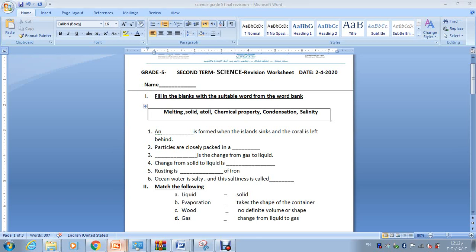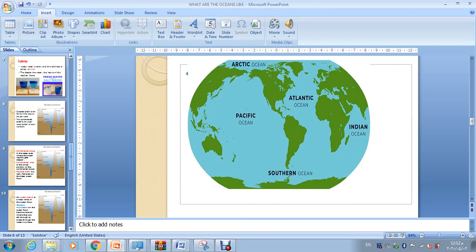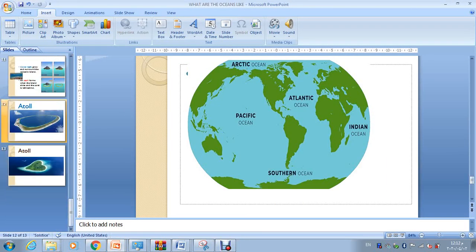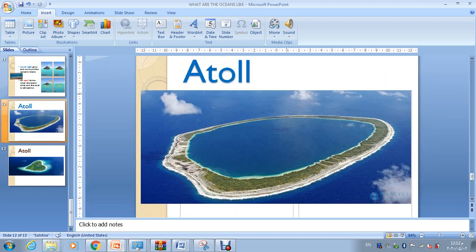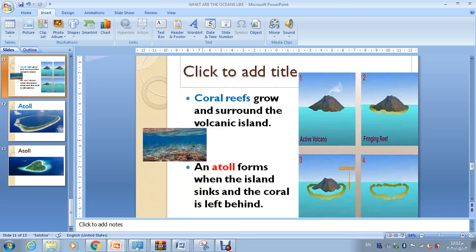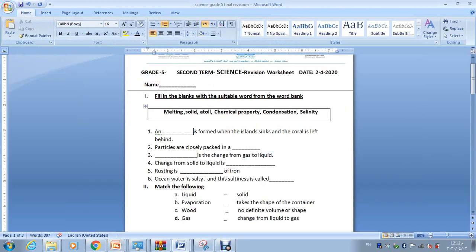Let's go to "What are oceans like?" in order to remember. Can you remember this? When I showed you the atoll, and I told you that the atoll forms when the island sinks. This island has already sunk down and the coral is left behind. So this is how an atoll forms. Okay, so the correct word here we shall add is atoll.